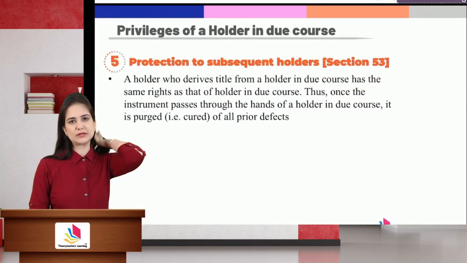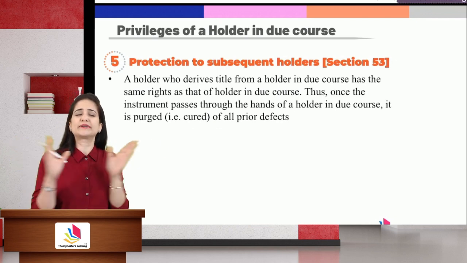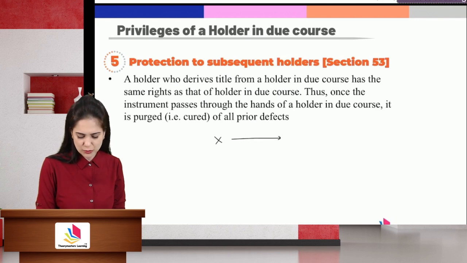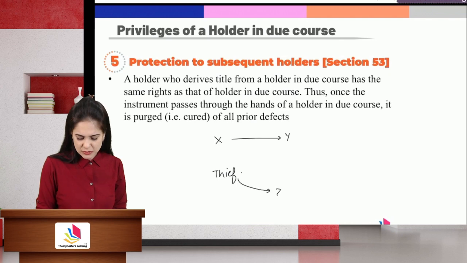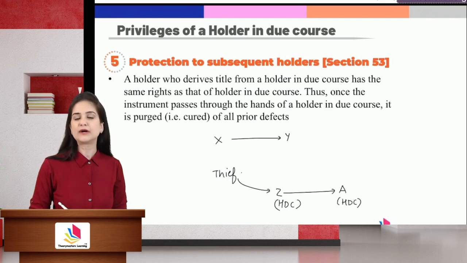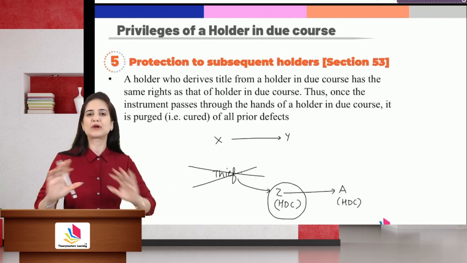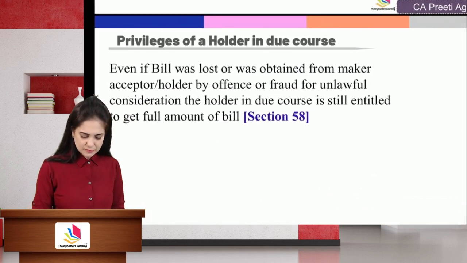Protection to subsequent holders. Once the instrument passes through the hands of a holder in due course, it is cured, it is purged of all the prior defects. So let's say that X drew an instrument on Y, then it went into the hands of a thief. Thief gave it to Z, who took it in good faith for valuable consideration before maturity, he became a holder in due course. He gave it to A, he also becomes a holder in due course. So once it crosses the hands of a holder in due course, it is cured, it is purged of all the prior defects. This section 58 is very important.